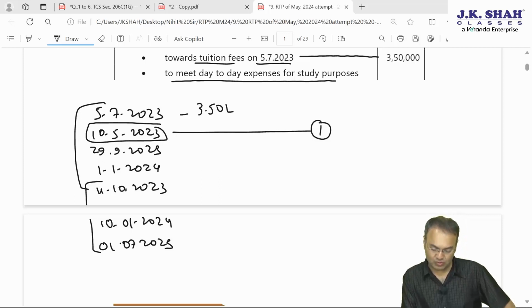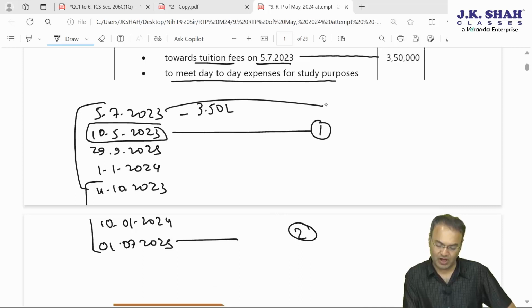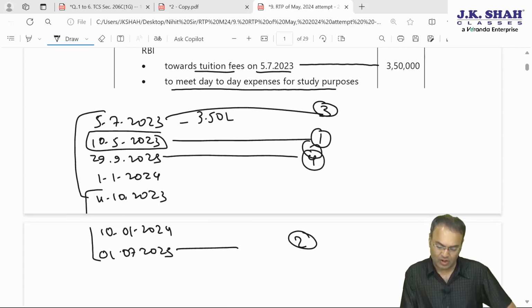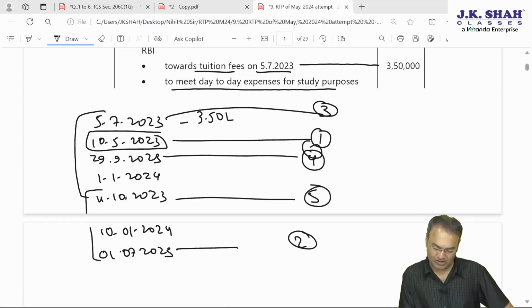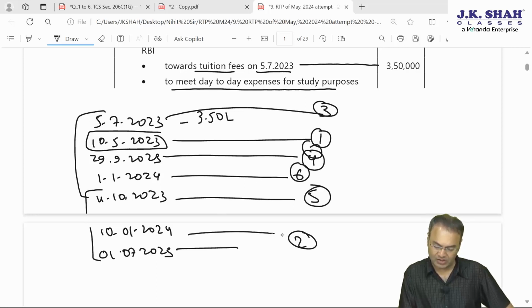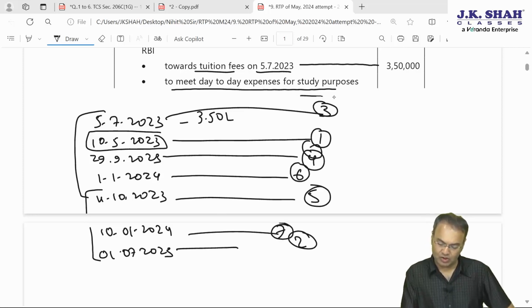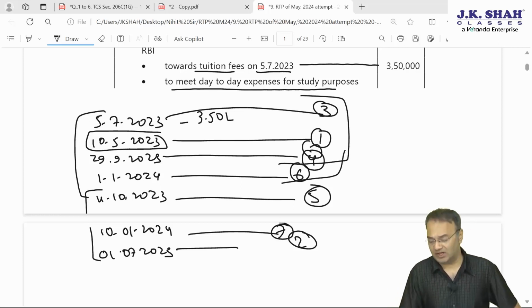After May, there is June, July. 1st July is the second transaction, 5th July is the third transaction, if you can understand. Thereafter July, then August, September. September will be the 4th transaction. Then October has only 1 transaction, this will be the 5th transaction. Then after November, December, January: 1st January, 6th, and 10th January, the 7th transaction. So out of the total transactions, the first 4 transactions are with HDFC.